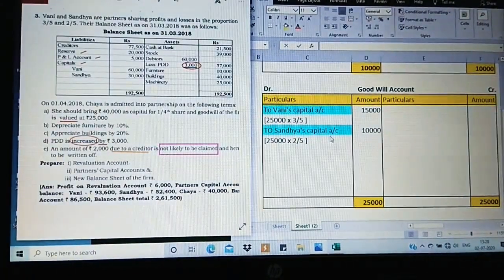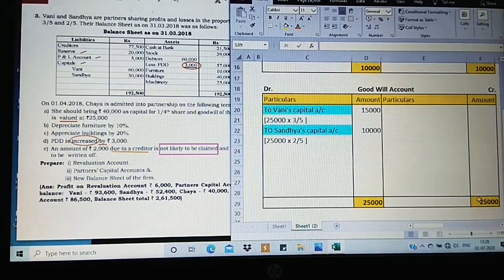So I have done it. 25,000 into 3 by 5, 25,000 into 2 by 5 for the old partners. Now, there is no other word given. Assume this is going to be shown as a closing balance, and we are going to take it in the balance sheet. Always, if no instruction is given, show it as a closing balance, the same value on the credit side.